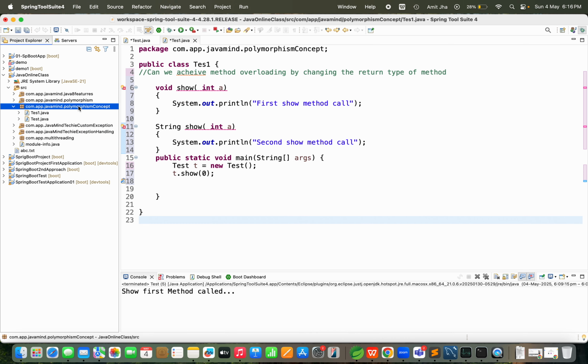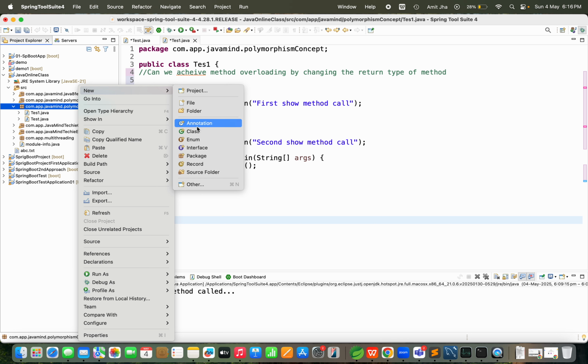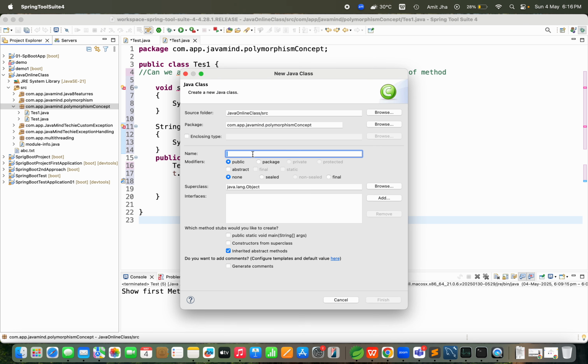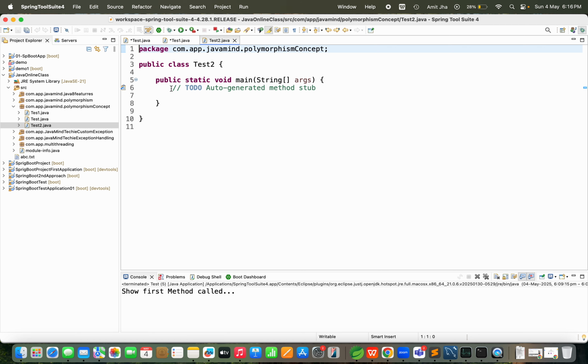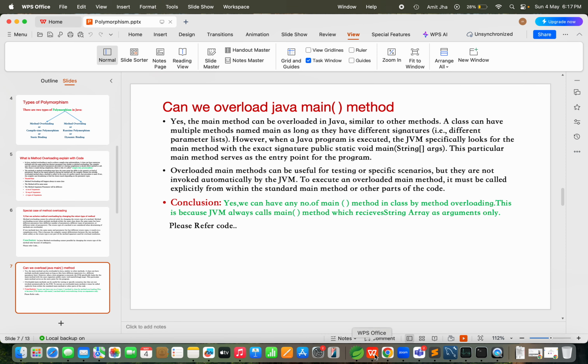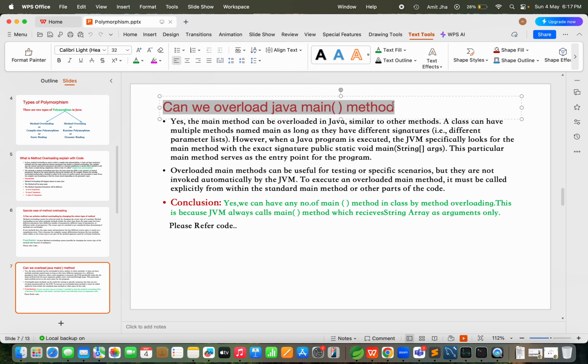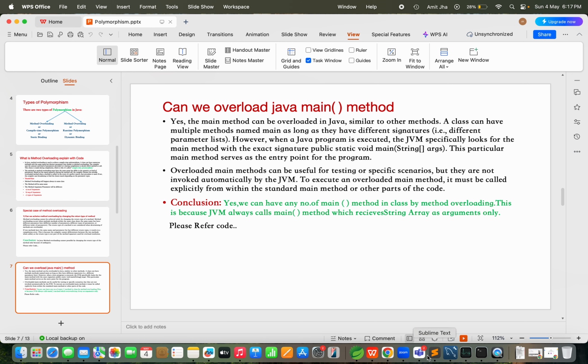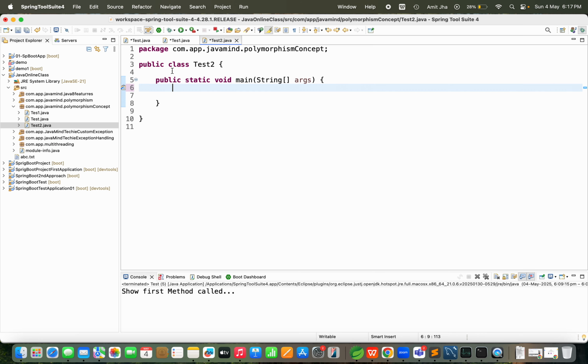I will create one more class, test2, and we have one main method. Our main motto is: how to explain this, how will we come to know? Can we overload the Java main method? Yes or no? I will show this with our real-time implementation.